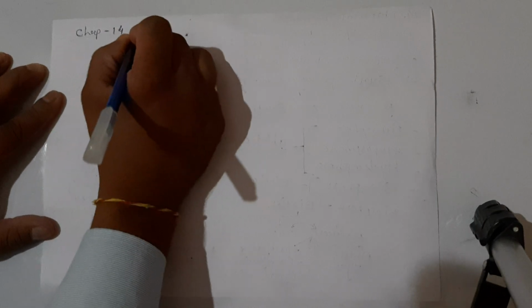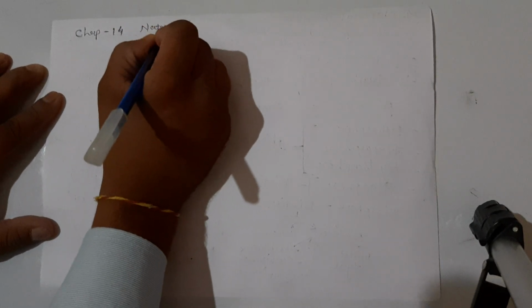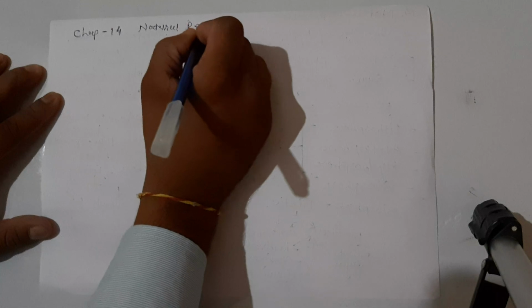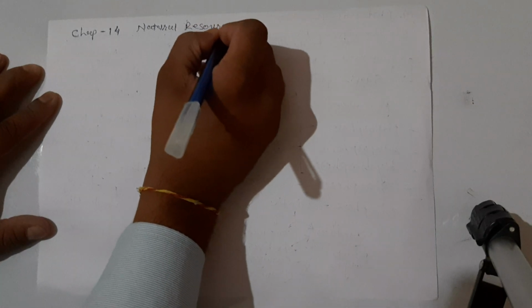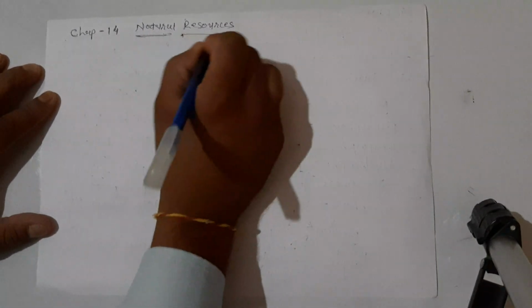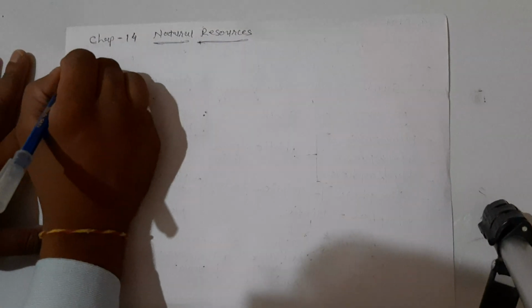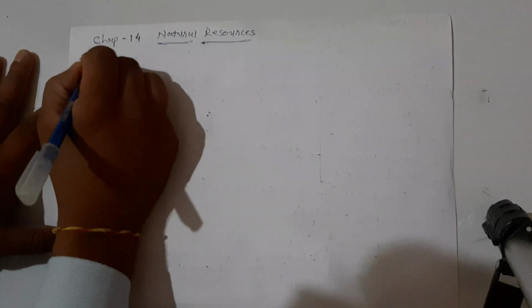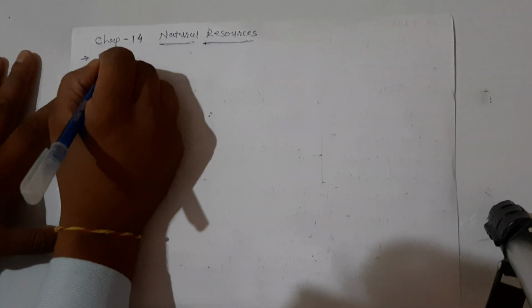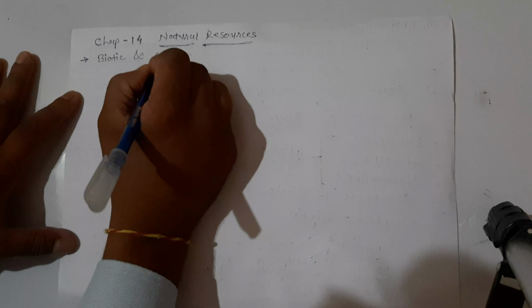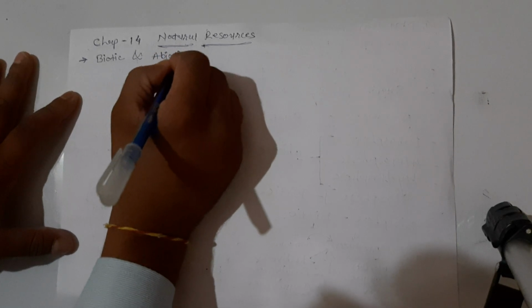Hello students, today we are going to start our chapter number 40, that is natural resources, right? In this chapter we are going to learn about different types of biotic and abiotic components.